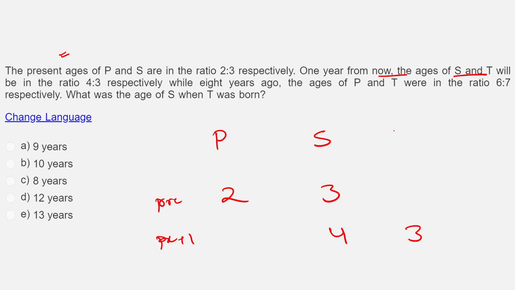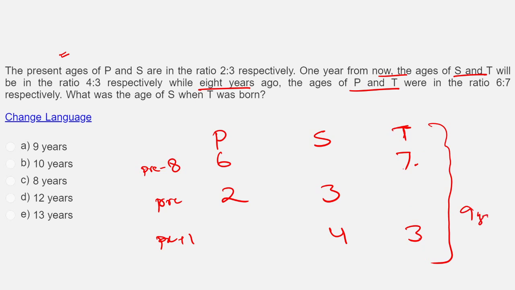4:3, right? So this is S, and T has also come. Now 8 years ago, the age of P and T, that is present minus 8, P and T were in the ratio 6:7. Now if I look at the timeline, what has happened? T, from present minus 8 to present plus 1, has grown by 9 years.